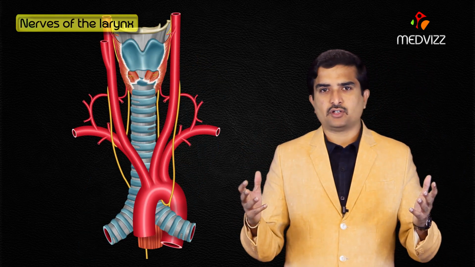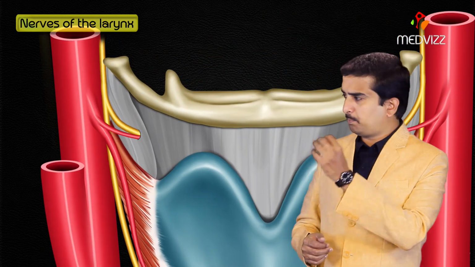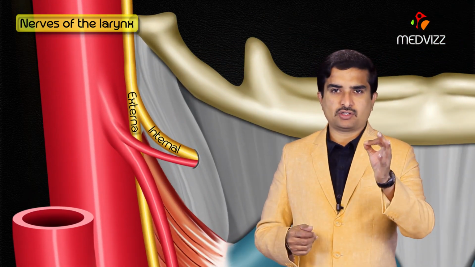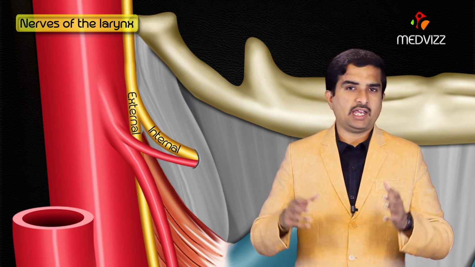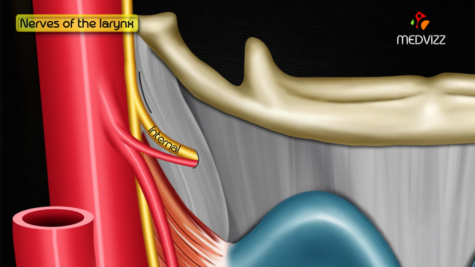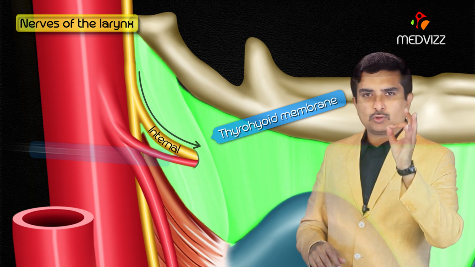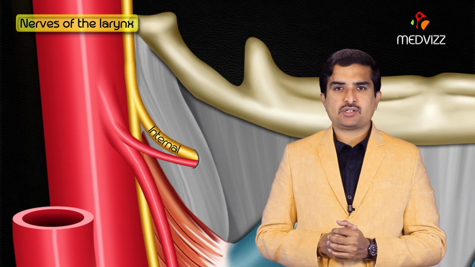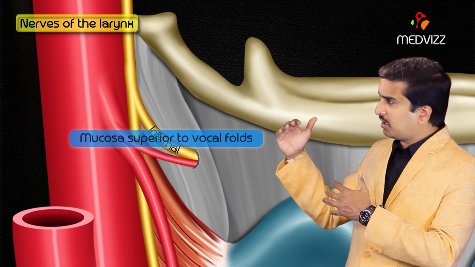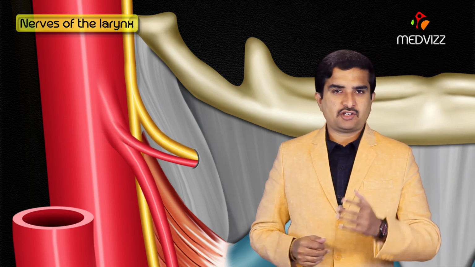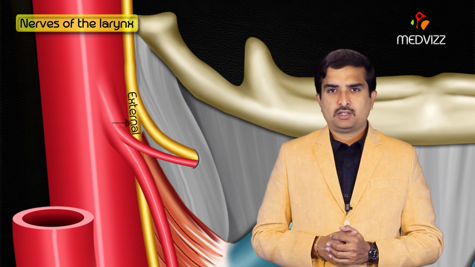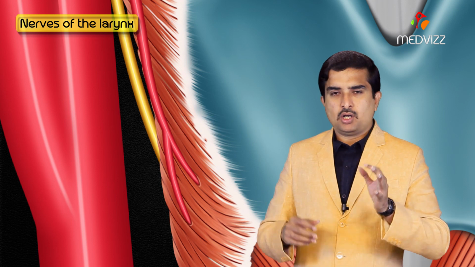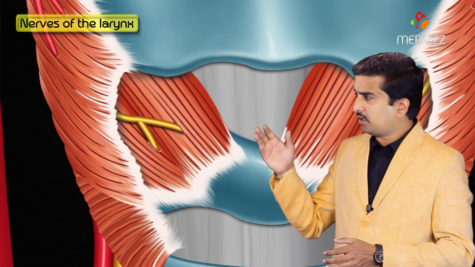And what are the nerves of the larynx? One is the superior laryngeal nerve, which divides into internal and external laryngeal nerves. The internal laryngeal nerve enters the thyrohyoid membrane with the superior laryngeal artery and provides sensory innervation to the mucosa superior to the vocal folds.